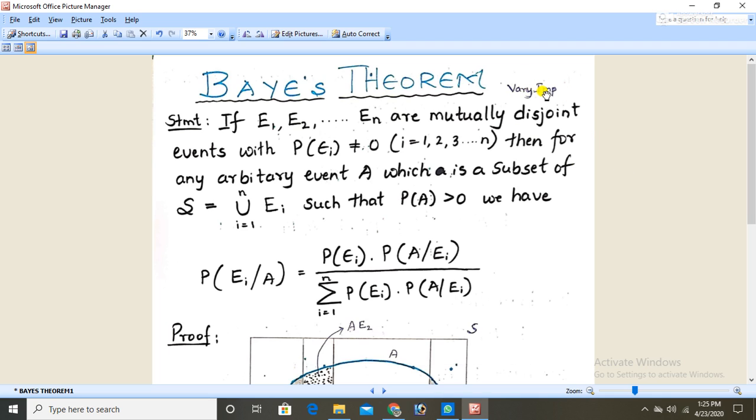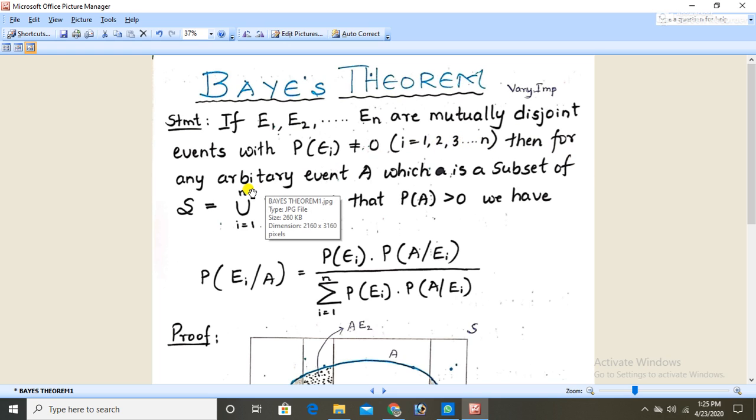I have written it here. So the statement: if E1, E2, E3, E4 and so on up to En are mutually disjoint events. You know what mutually disjoint events are. Mutually disjoint events with probability of E_i not equal to 0, that is, i equal to 1, 2, 3 up to n.